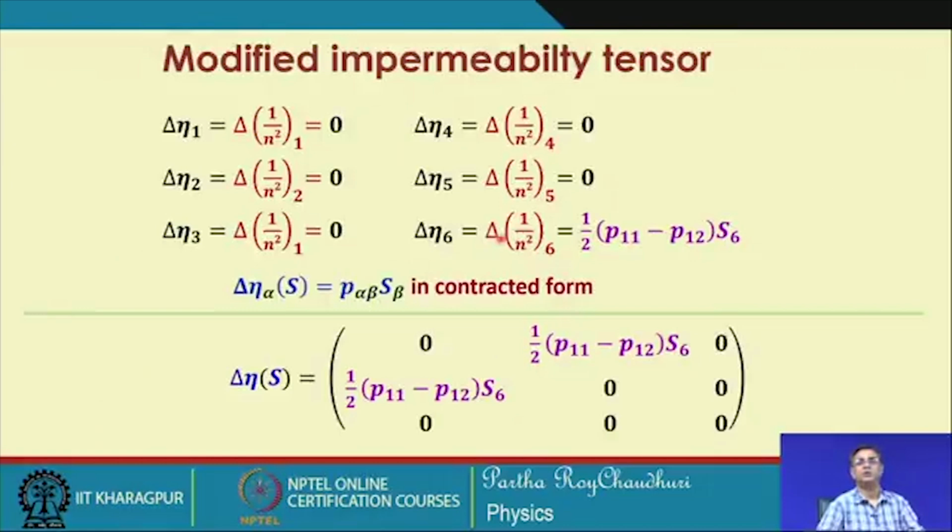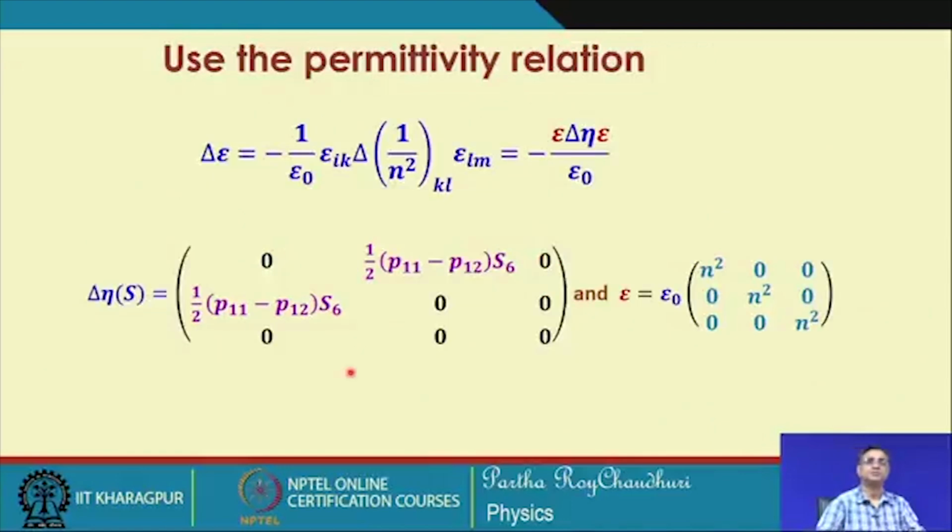Therefore, we have only the change in impermeability attached to delta eta 6, and in the contracted form we can write the change in the impermeability tensor in this form. This is the xy element, this is the xy element, so it occupies these positions and all the rest are 0.